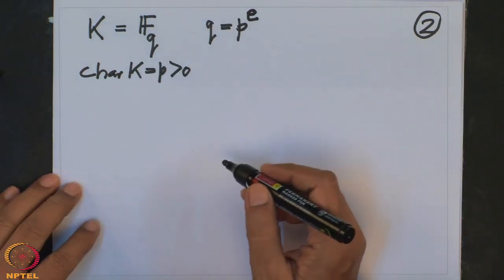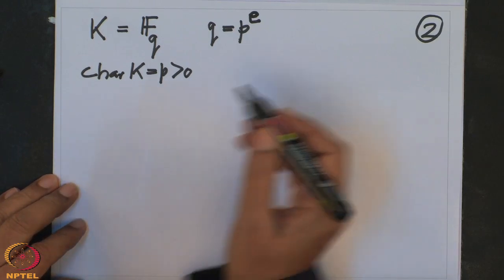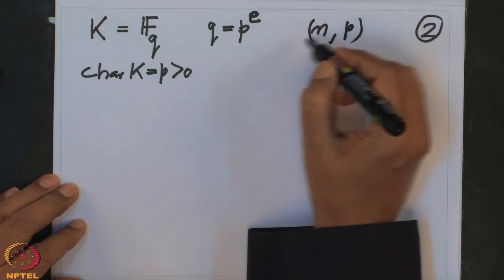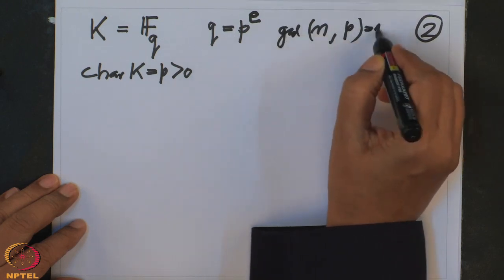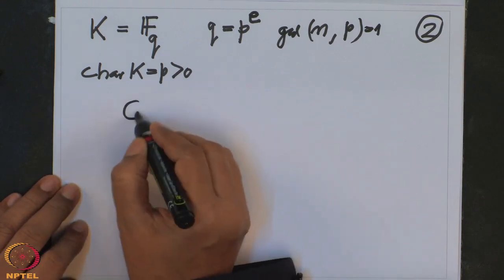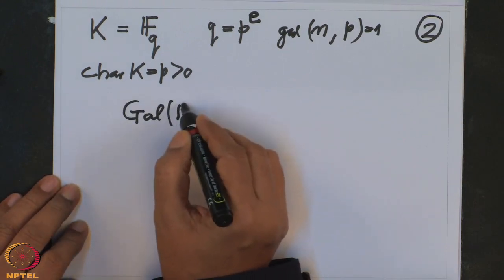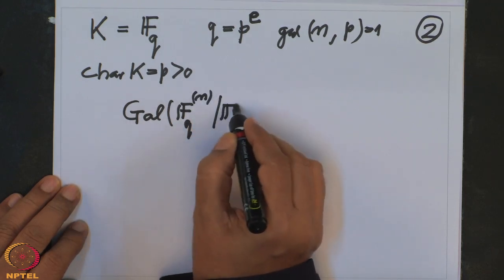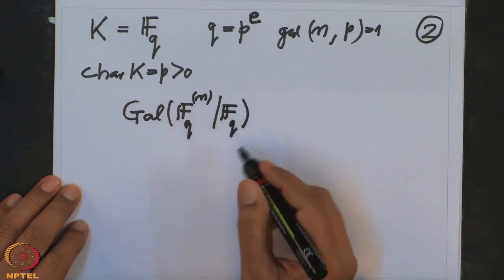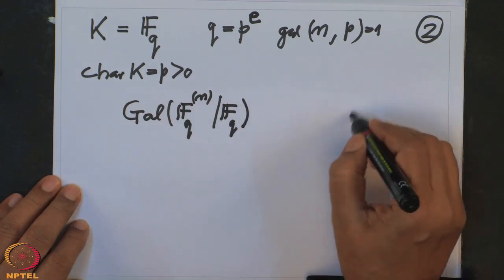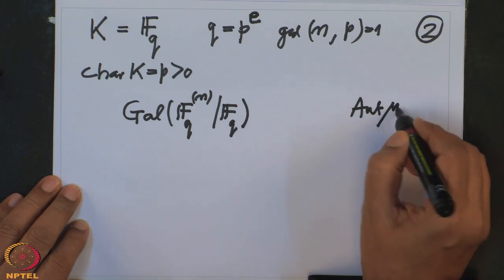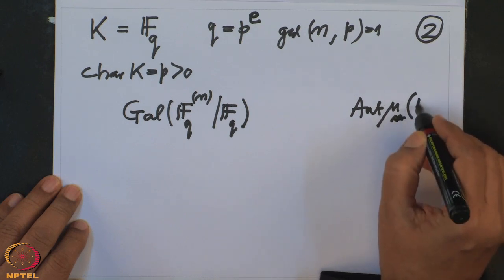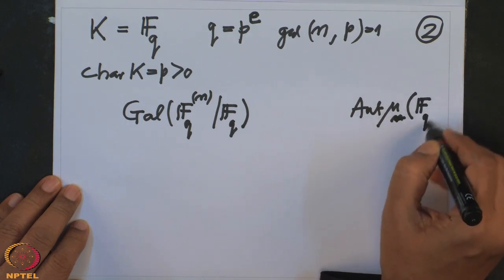And we do the same. What do we do? We take n, which is co-prime to p, and we are interested in finding out what happens to this map. This is F_q(zeta_n) over F_q. This is the Galois group, and this is the automorphism group of mu_n, don't write mu_n here, mu of F_q^(n).